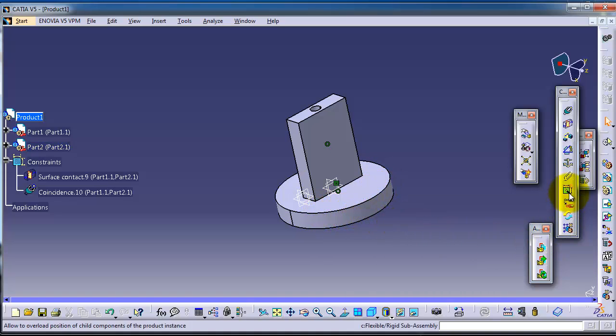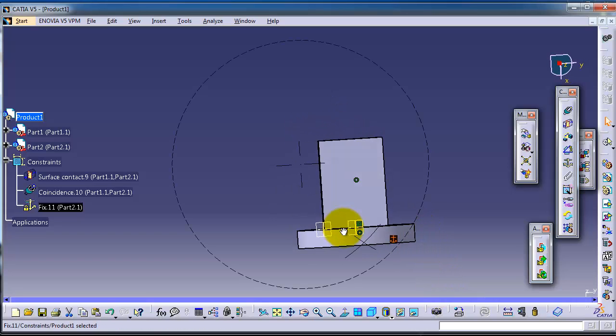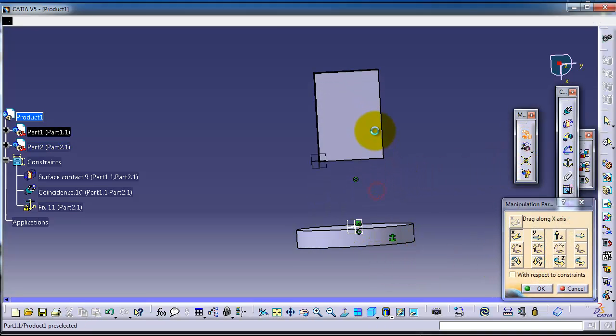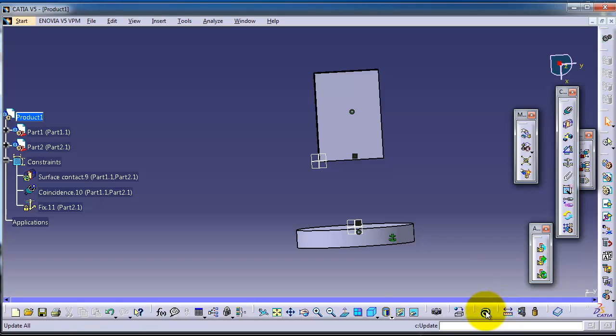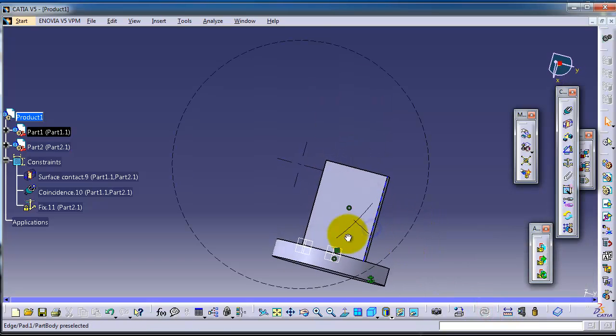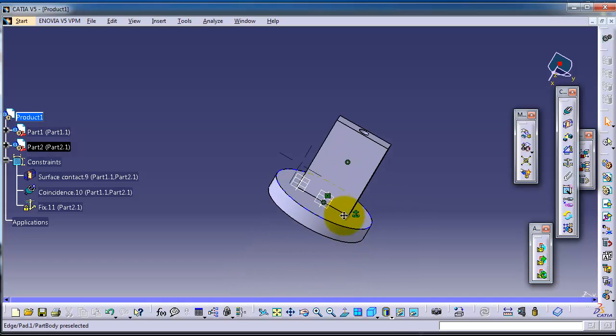So we can apply the fix constraint and select the part to be fixed. Now we have the anchor icon shown here. So if you go to the move, okay, update, you notice that cylinder is fixed in that place.